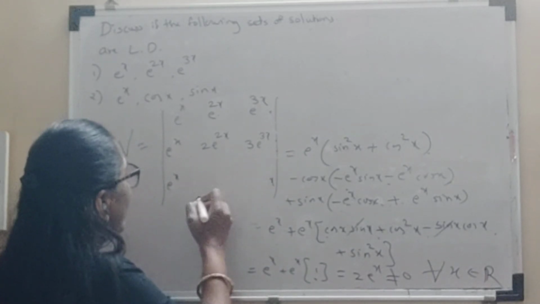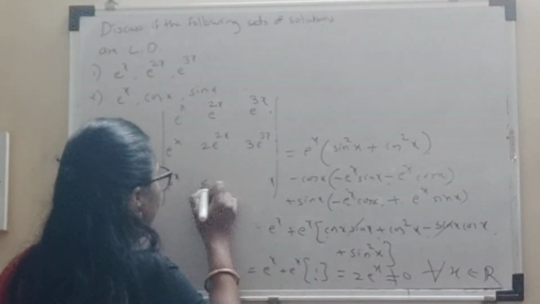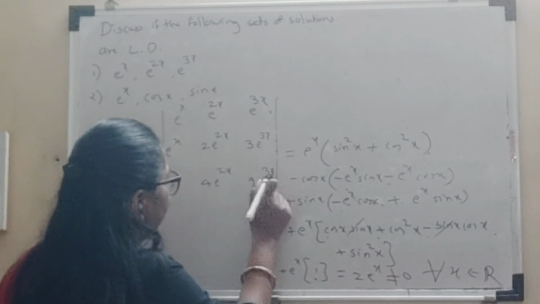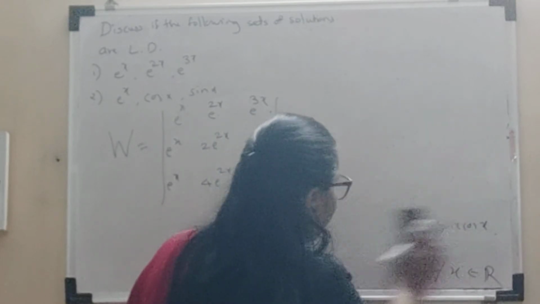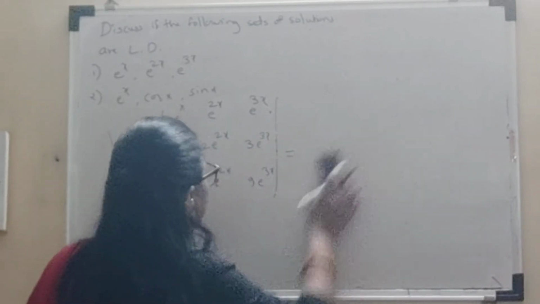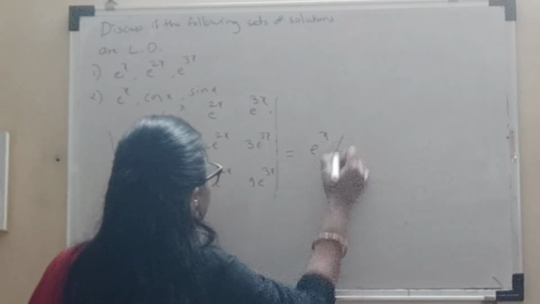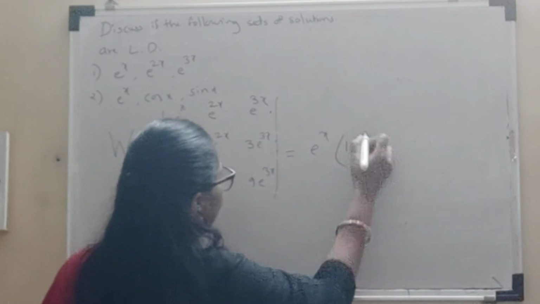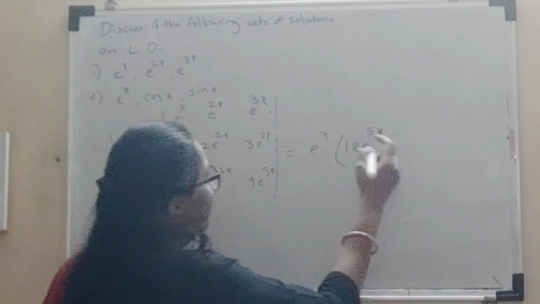Now the third row consists of second order derivatives: e raised to x, then 4 e raised to 2x, 9 e raised to 3x. Now if I simplify it and evaluate the determinant, then we'll have over here e raised to x inside the bracket: 18 e raised to 5x minus 12 e raised to 5x.